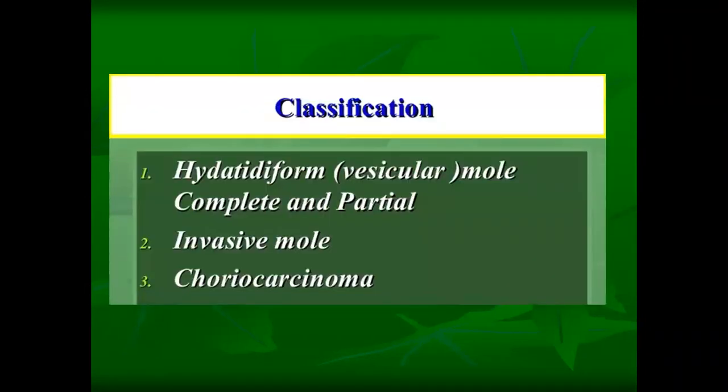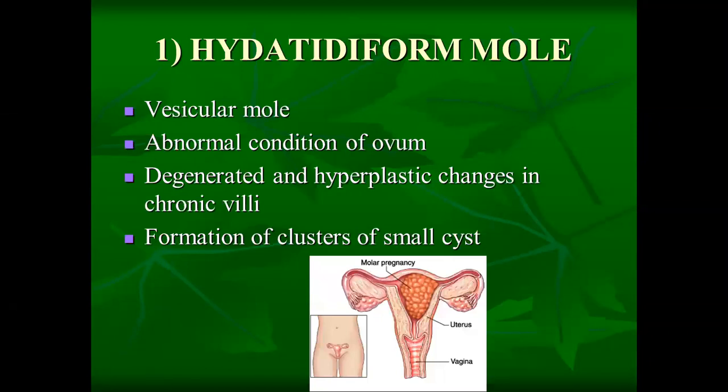So the classification of gestational trophoblastic diseases includes hydatidiform mole or vesicular mole, invasive mole, and choriocarcinoma. These are the main three types of gestational trophoblastic disorders. We will be seeing hydatidiform mole first.